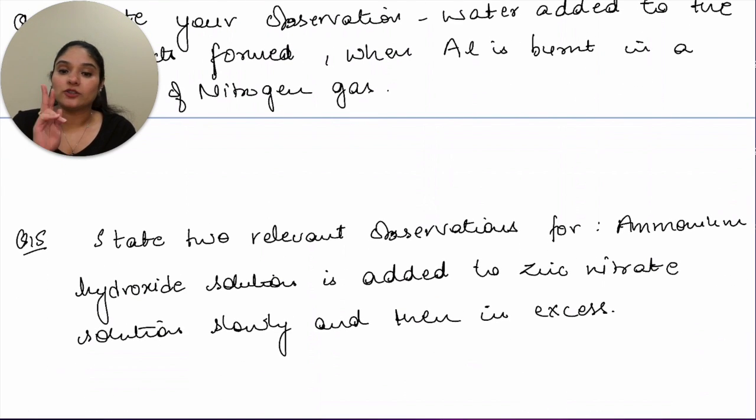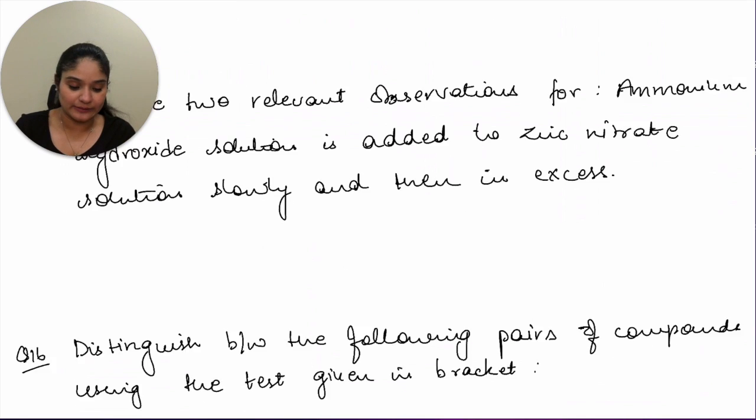15th, state two relevant observations when ammonium hydroxide solution is added to zinc nitrate solution slowly and then in excess. So you'll simply say that when we are adding slowly, you get gelatinous white PPT, and then when you add in excess, that particular PPT dissolves in the solution. So this is how you're supposed to frame the whole answer.